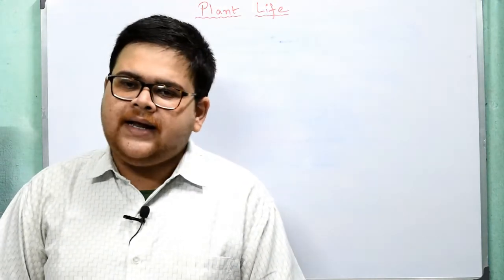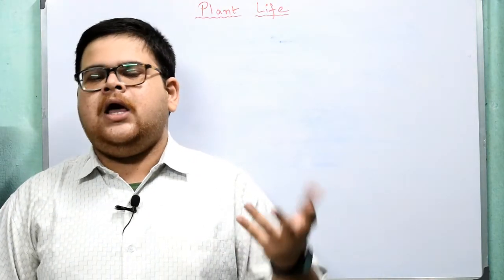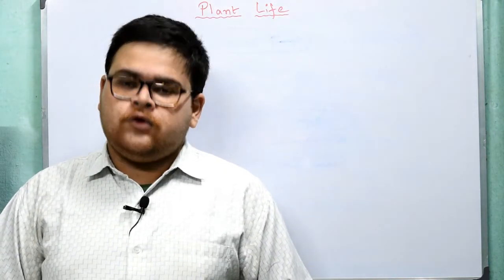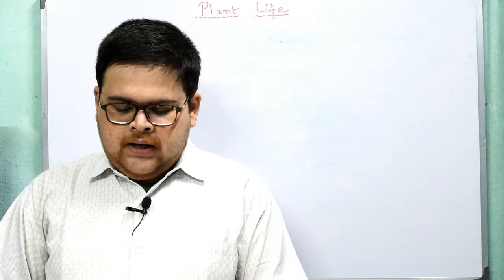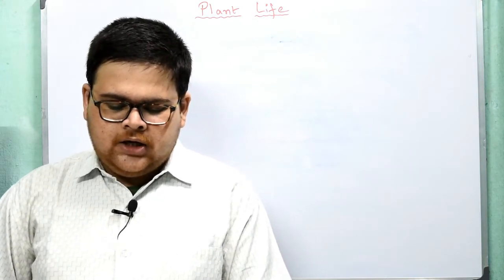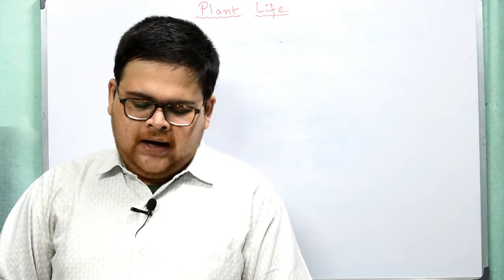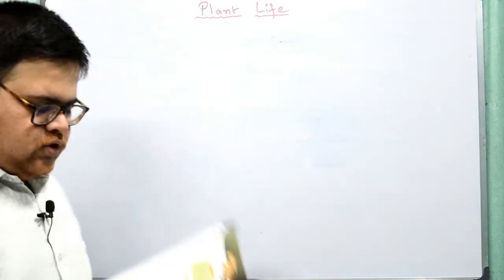Now, how do plants get their nutrition? Definitely a small kid can also answer it. It is through photosynthesis, right? The process of using the energy of sunlight to convert water and carbon dioxide into glucose and oxygen is called photosynthesis. So this is the formula of that.